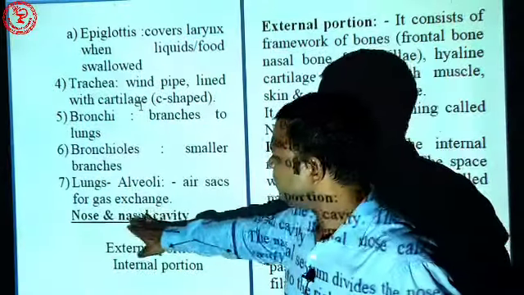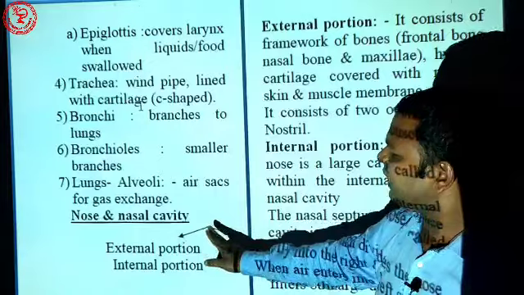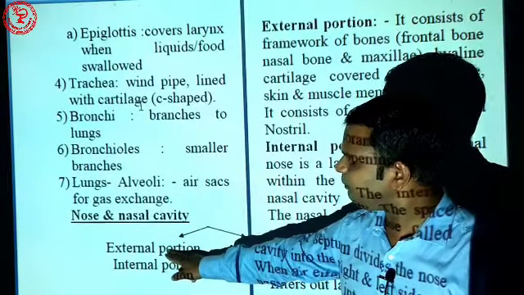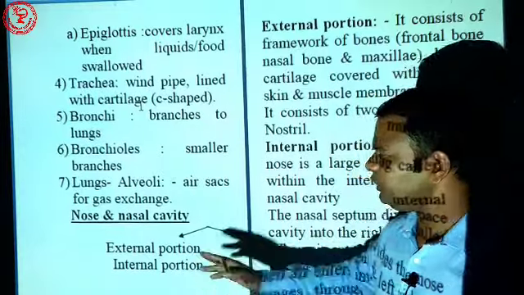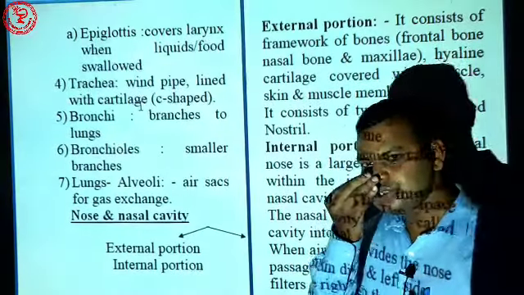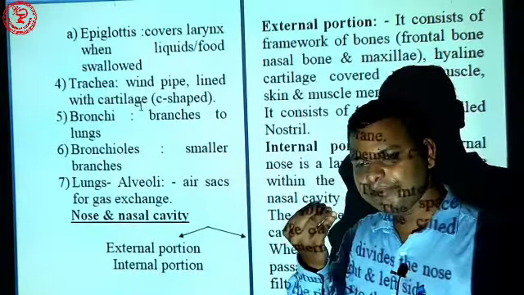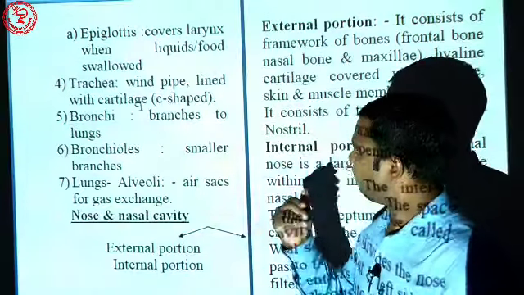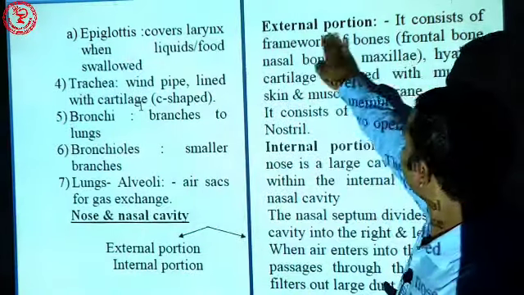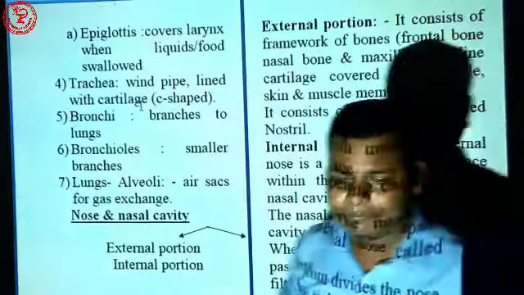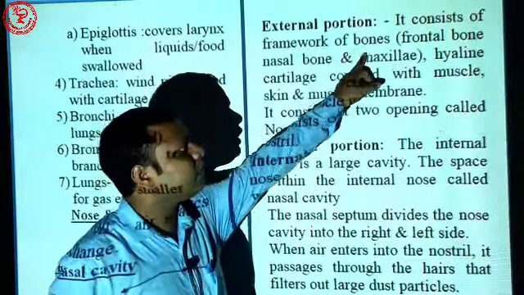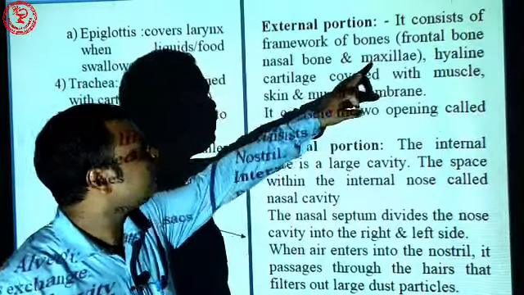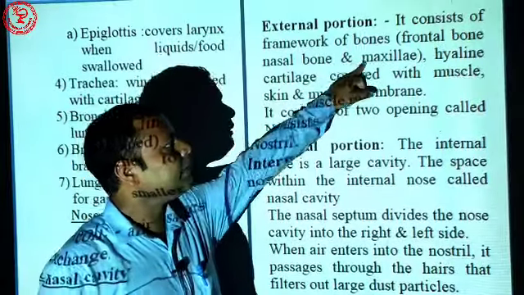First, nose. The nose consists of two parts: the external portion and the internal portion. The external portion consists of a framework of bone, like the frontal bone, nasal bone and maxilla bone.